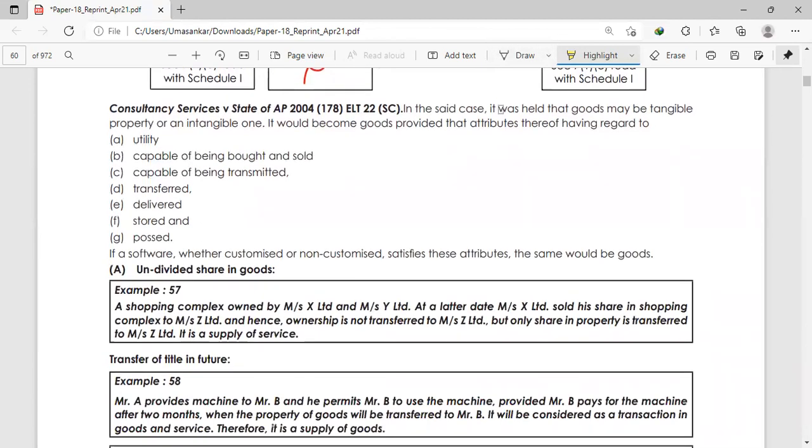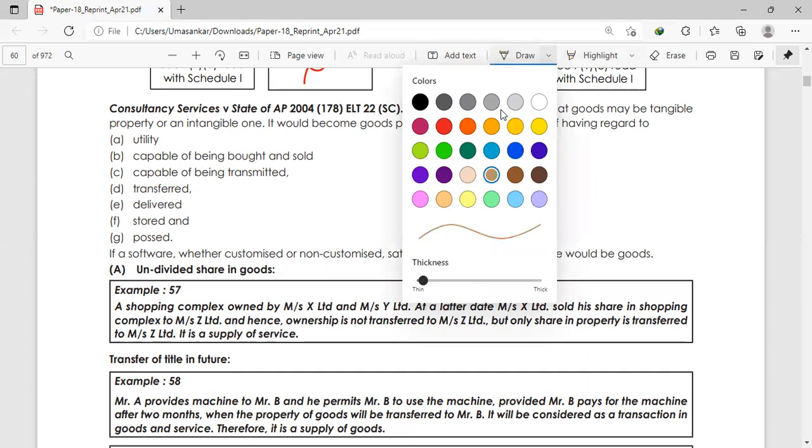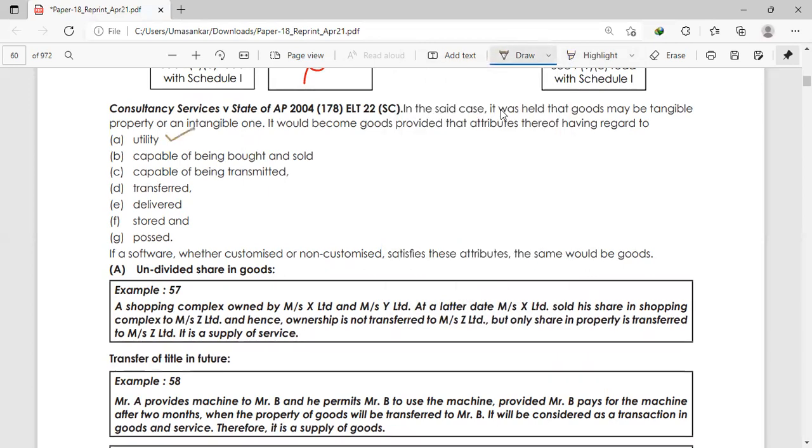Now we'll see a case study, Consultancy Services versus State of Andhra Pradesh, 2004, 178 ELT 22, Supreme Court. In the said case, it was held that goods may be tangible property or an intangible one. It would become goods provided it has attributes having regard to its utility, capable of being bought and sold, capable of being transmitted, transferred, delivered, stored, possessed.